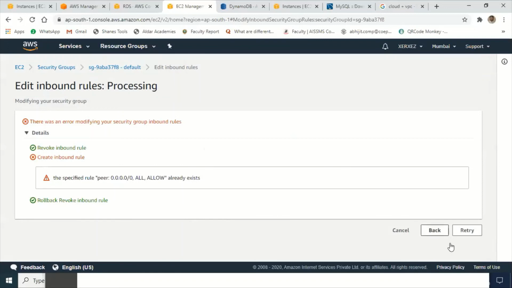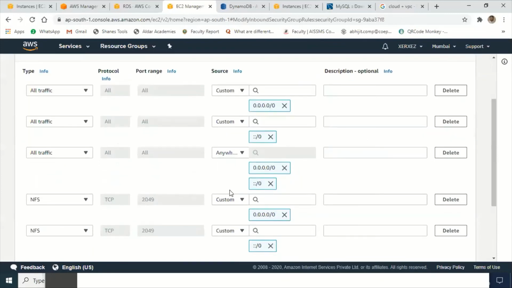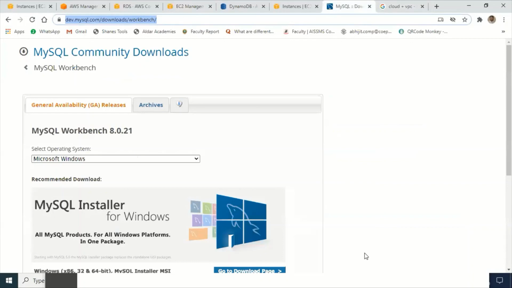Okay, so let's go back. It's showing it, but after some time it will again get converted into customizable. Let me try again.